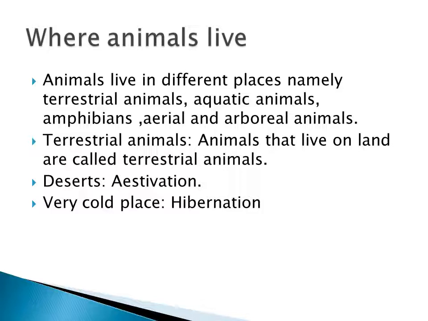Okay. So they have lungs for breathing and well developed limbs for movement. So first example, desert. Deserts are very hot during the day and very cold during the night. They receive very little rainfall. Camel, fox, snakes, lizards and moles are examples.